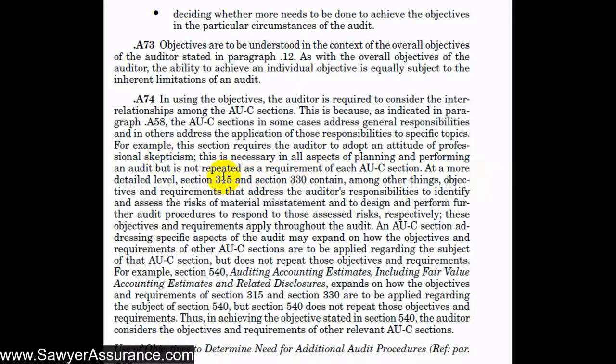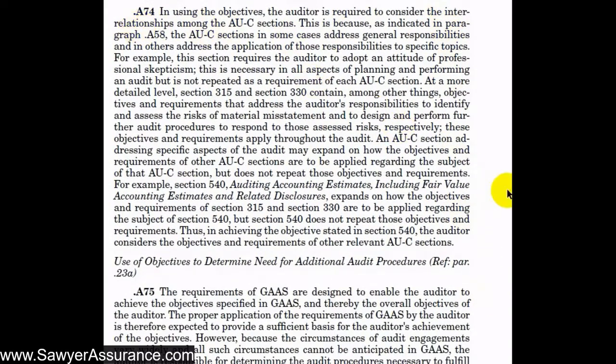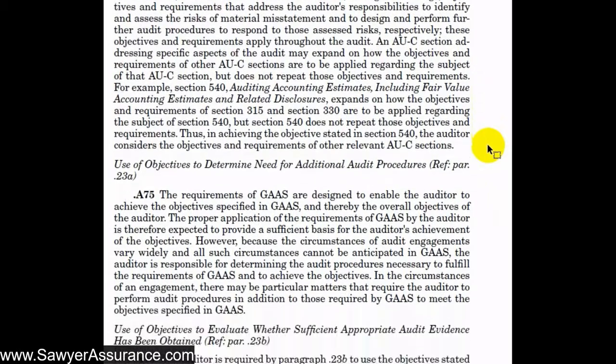There are some other sections as well that should be applied to other AUC sections. For instance, sections 315 and 330 discuss assessing the risk of material misstatement. A lot of these requirements should be performed in other AUC sections as well, but may not be mentioned in those other sections. So there are a couple more examples that they provide showing you need to consider the interrelationships between a lot of the AUC sections. If one particular item is not mentioned in another section, it doesn't mean it needn't be performed throughout the entirety of the audit or in other sections.